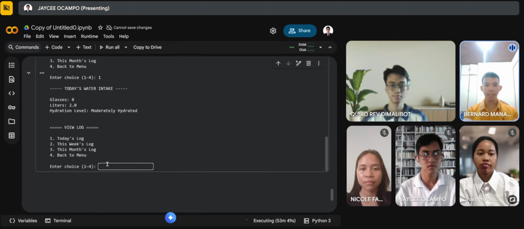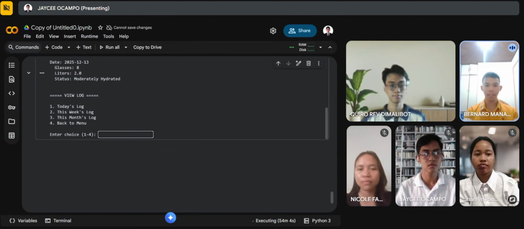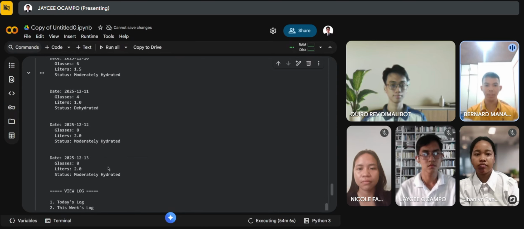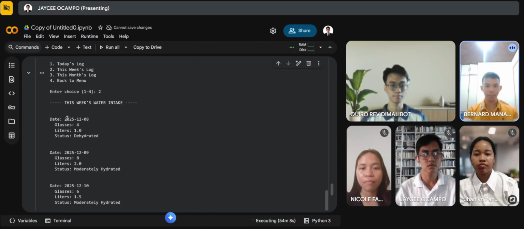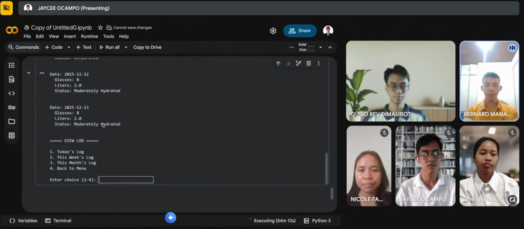Then it prompts again the choices for number 2. On the other hand, the user can also view the week's intake, as long as they have recorded water intake within the week, and then it also returns to the choice 2 menu.